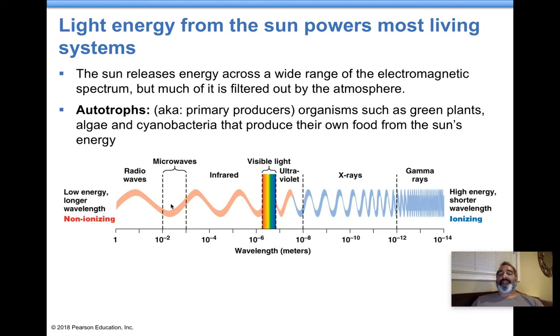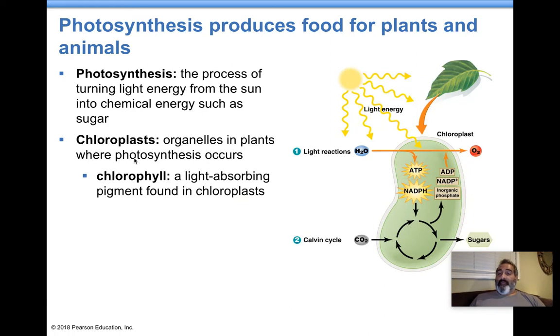Autotrophs. These are the photosynthesizers. They're also called the primary producers or just the producers. These are the green plants, algae, and green bacteria called cyanobacteria. They use the sun to produce their own food. Photosynthesis is basically how a plant, for example, will take in water, it'll take in carbon dioxide, and as it takes in these two things, it will produce sugars or other organic things, basically. So it's the process by which a plant uses the sun's energy to produce food or sugar, called chemical energy.